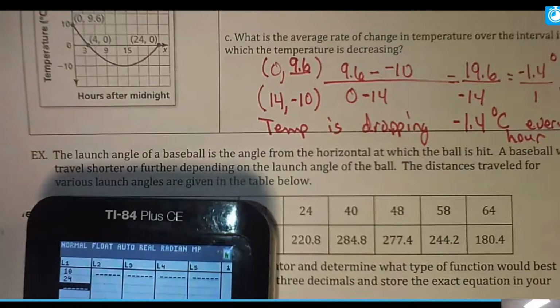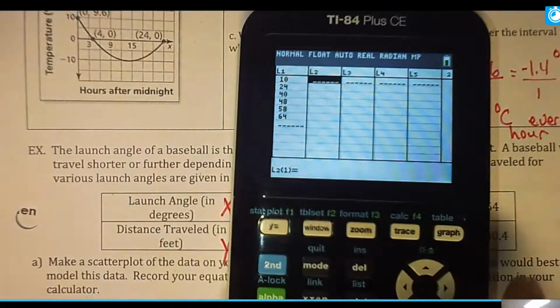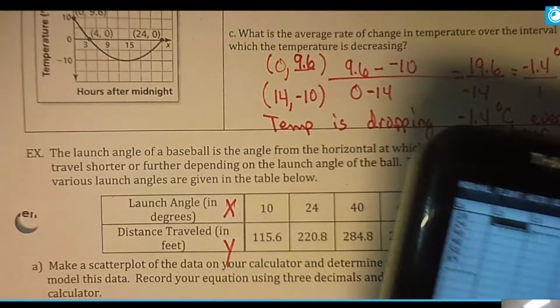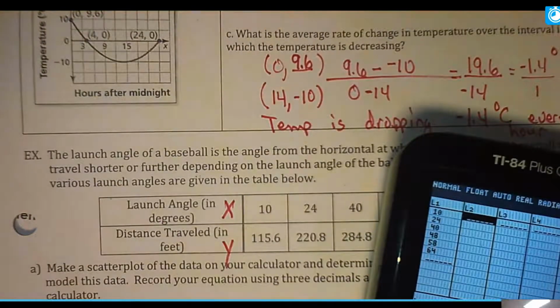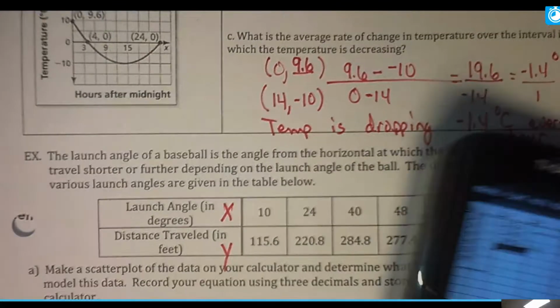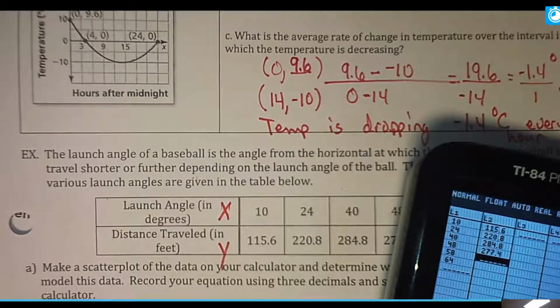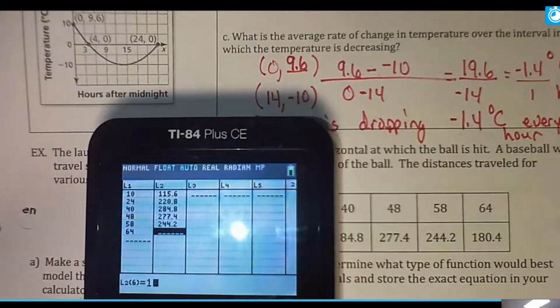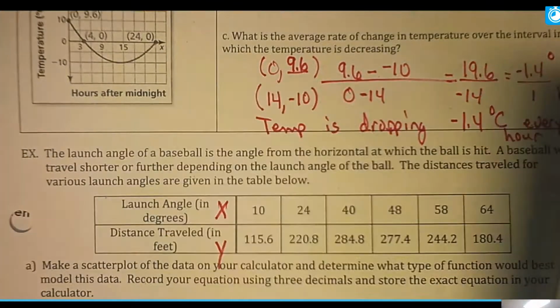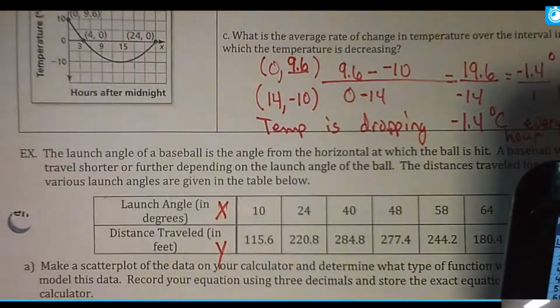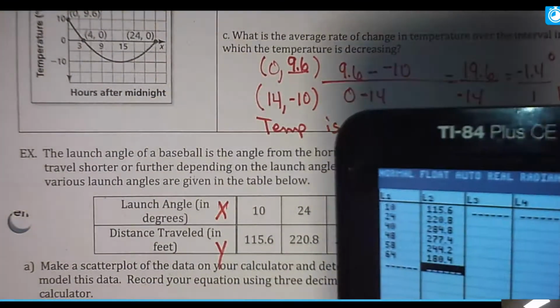So I'm doing that kind of off to the side. So there are my X's, and then I'm going to go over to the Y, and I'll make sure to put their corresponding Y in there. So I'm typing that in, you're typing that in. And I just want to double check that I've got all my data entered correctly because it's really easy to mess up a number. Okay, so just double check that you're right.